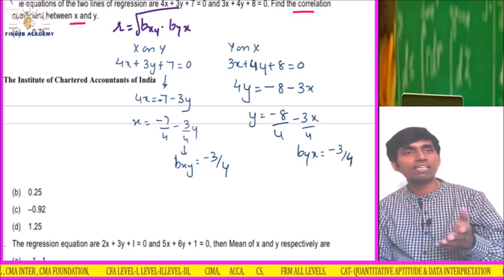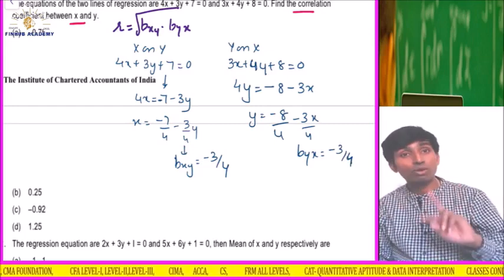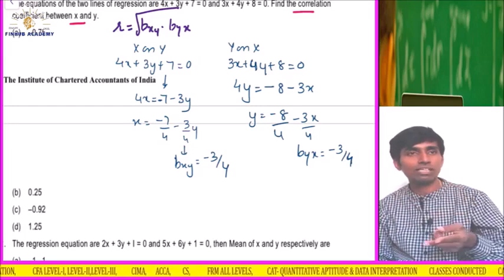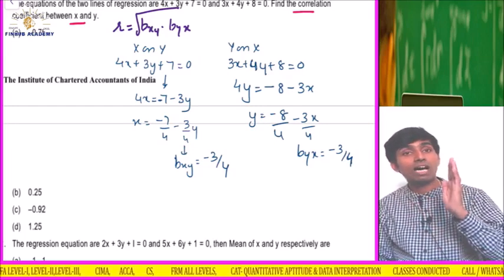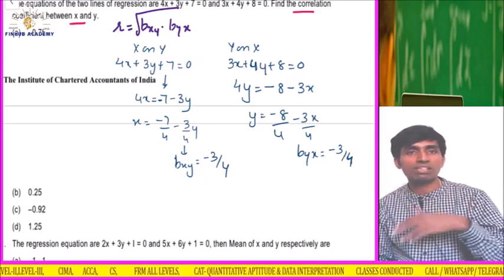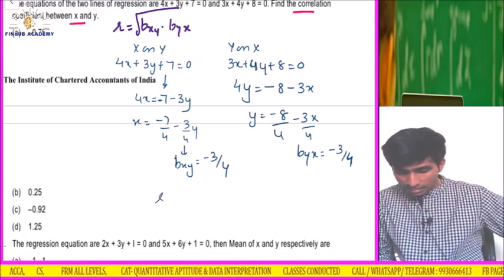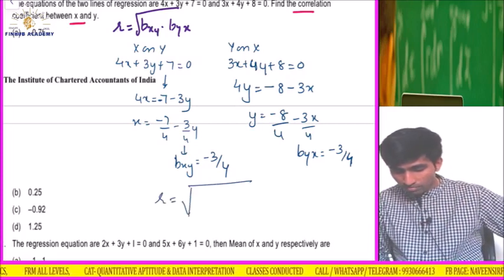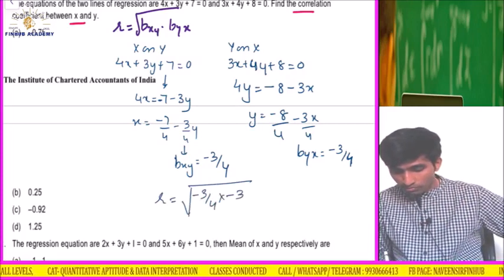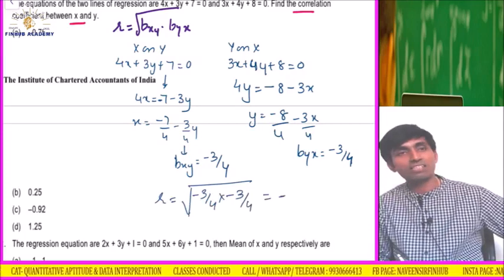First one was x on y and another one is y on x. We know if we get the answer reversed, or if we don't get the answer of r within the range of -1 and +1, we know that we have to take the reciprocal. So let's say r is equal to the square root of minus 3 by 4 into minus 3 by 4. Since both are minus, my final answer will be minus.